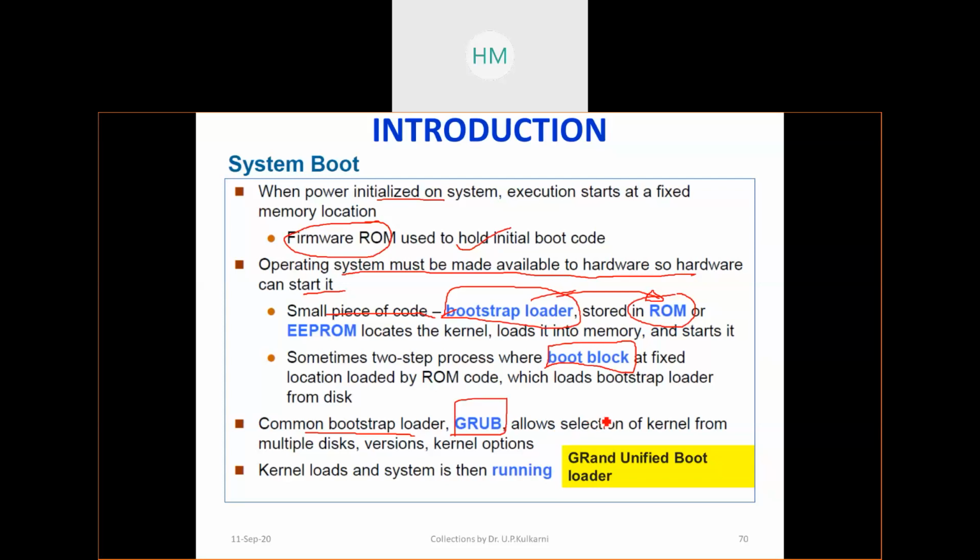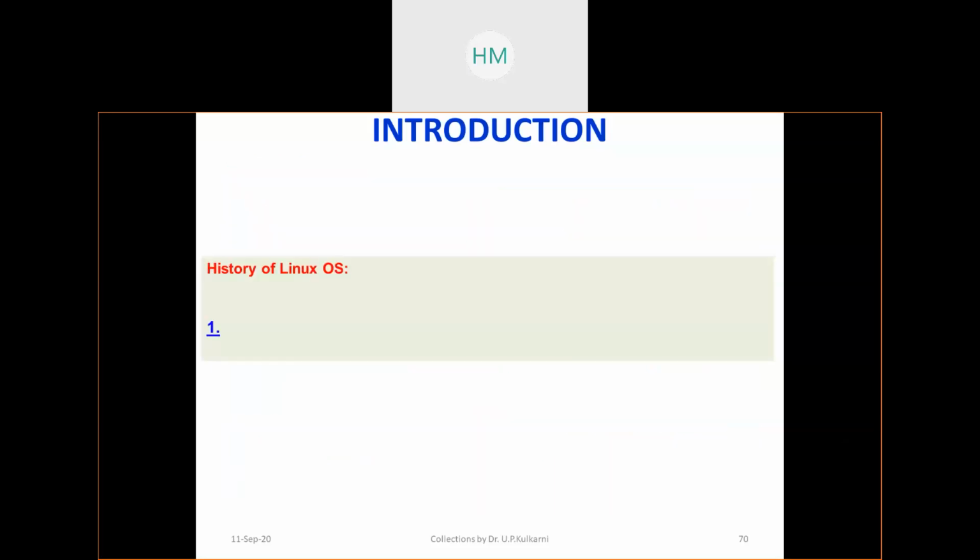What is a bootstrap loader? Why is it required during booting? What happens? What is a common bootstrap loader known to you? What is GRUB? GRUB allows selection of kernel from multiple disk versions and kernel options. There are multiple boot options you can create. You can boot through Windows, or through the Unix operating system, Fedora. Multiple partitions you can create. Which one to pick and make that operating system available to you, that GRUB decides.